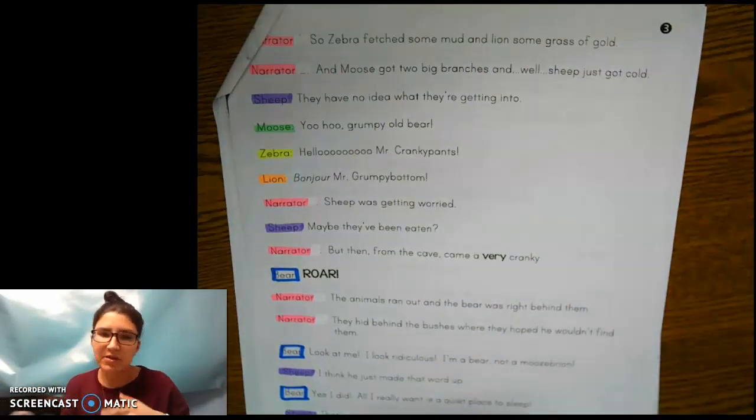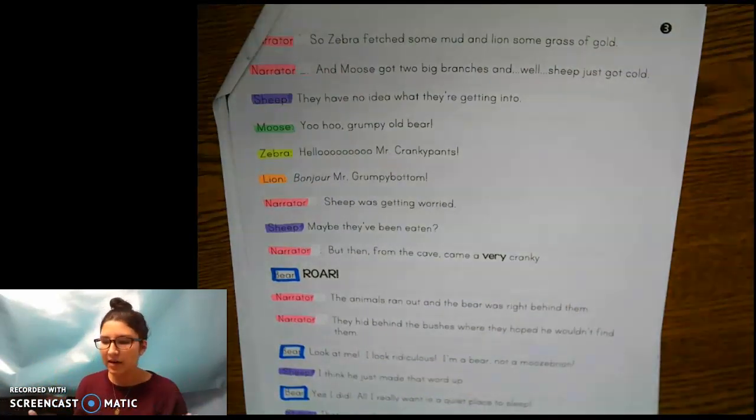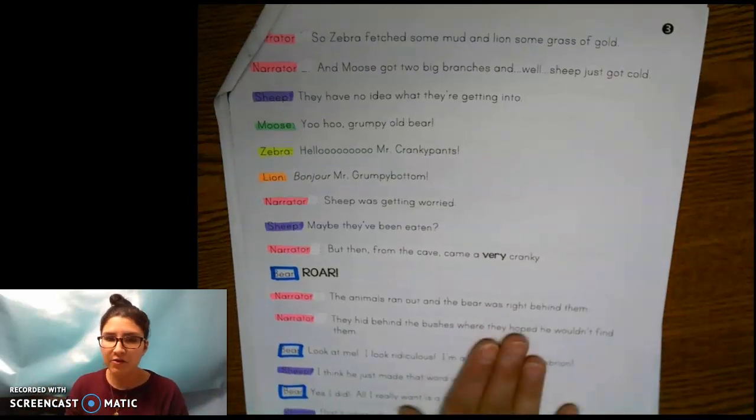I know you're not seeing any pictures, but just listen to the words and pay attention to the characters and what they're doing, because we're going to need to focus on what the characters are doing for the questions here in a bit.